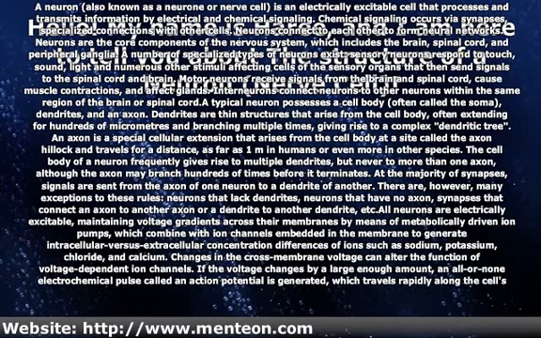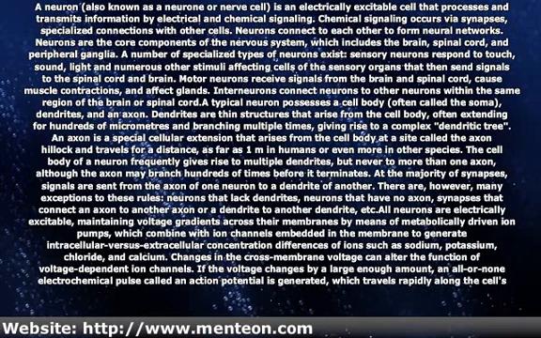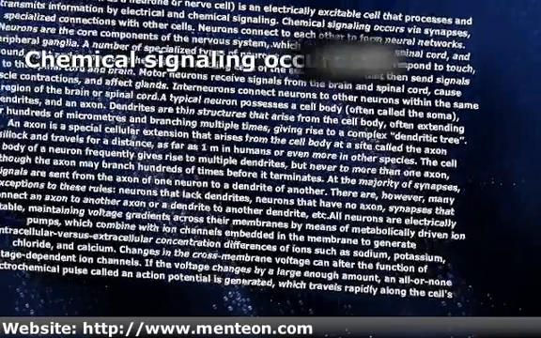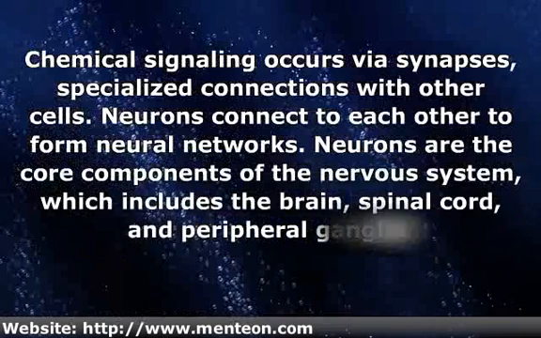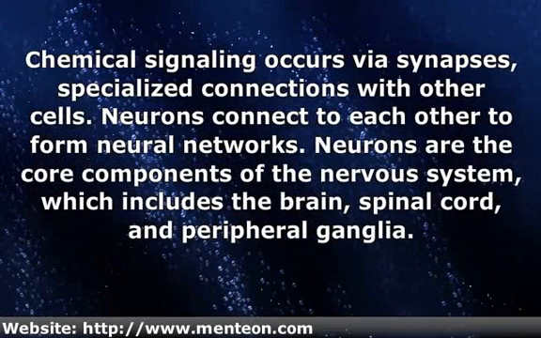A neuron is an electrically excitable cell that processes and transmits information by electrical and chemical signaling. Chemical signaling occurs via synapses, specialized connections with other cells. Neurons connect to each other to form neural networks. Neurons are the core components of the nervous system, which includes the brain, spinal cord, and peripheral ganglia.